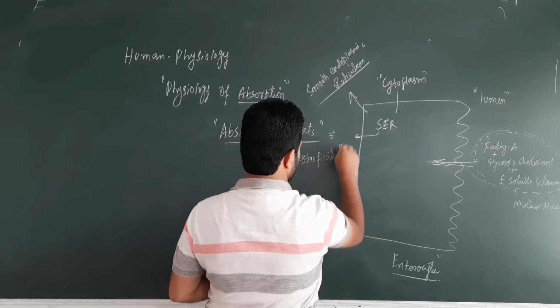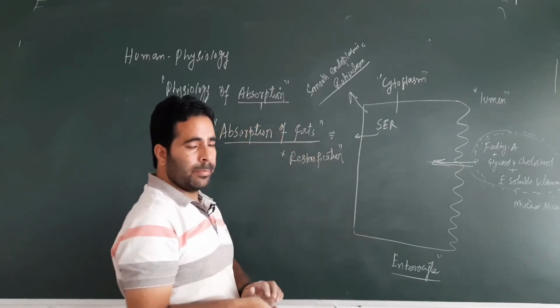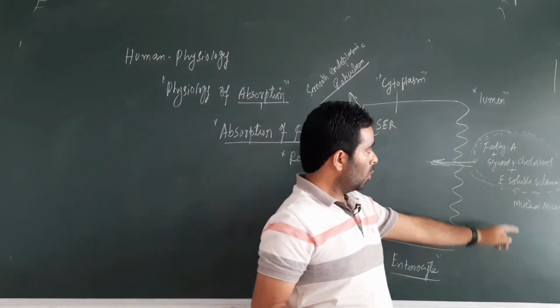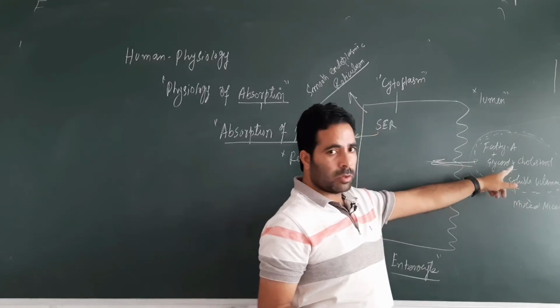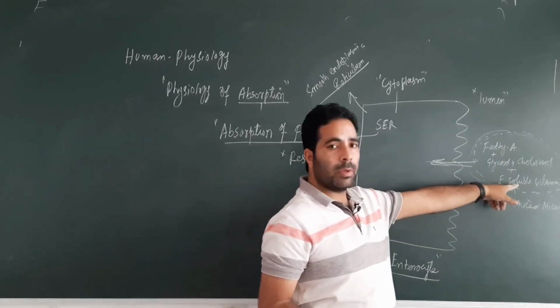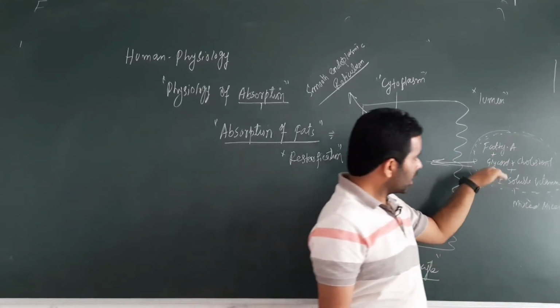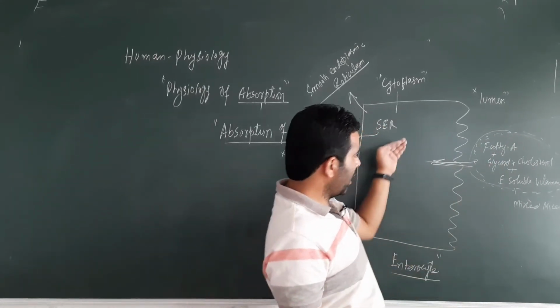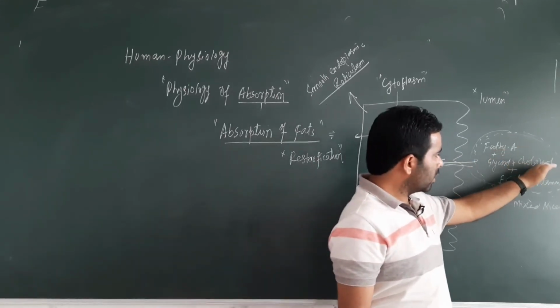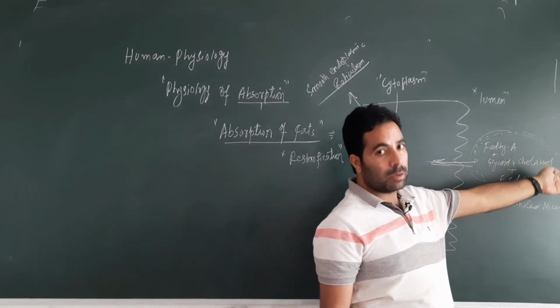Re-esterification means the fatty acid which dissociated from the glycerol during digestion in the lumen of the gut will again combine with the glycerol and form fat again, or it may combine with cholesterol, and the cholesterol will be converted into cholesterol ester.